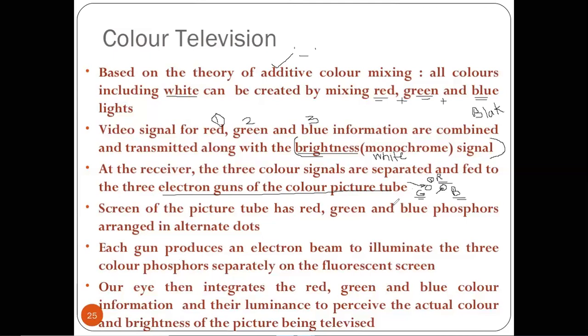So here firstly there are three guns striking on these three dots, that is the red, green and blue dots. On those three dots three beams are striking, and each gun produces an electron beam to illuminate the three colored phosphors separately on the fluorescent screen. And our eye then integrates the red, green, and blue color information and their luminance to perceive the actual color and the brightness of the picture being delivered.